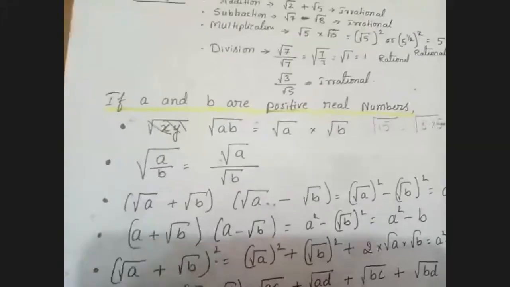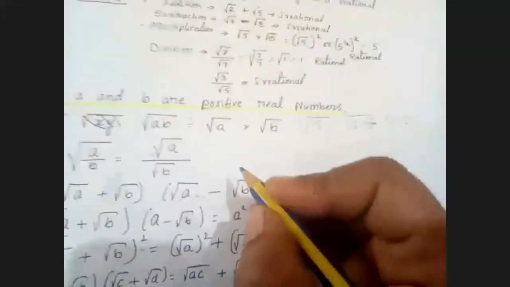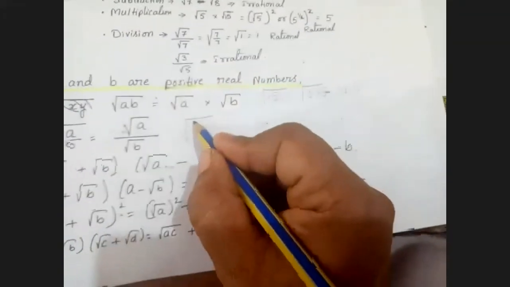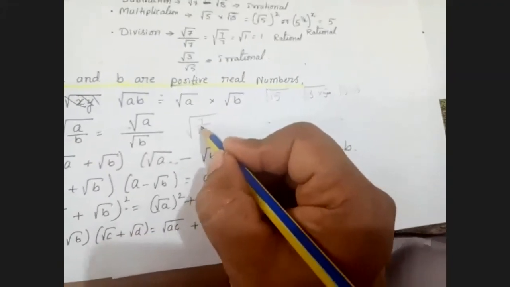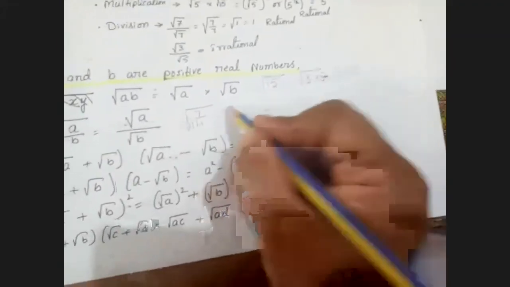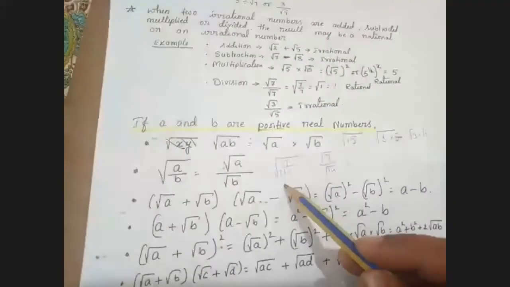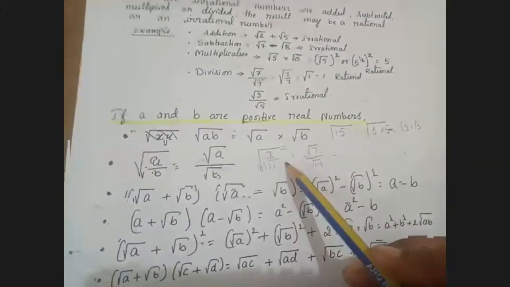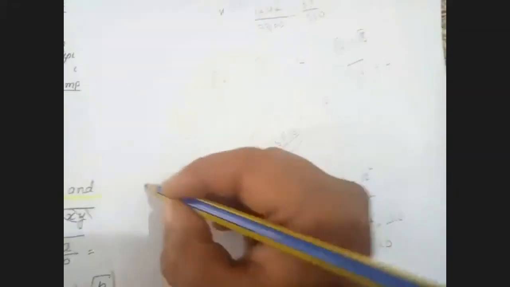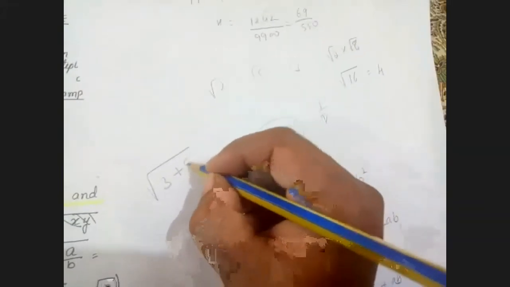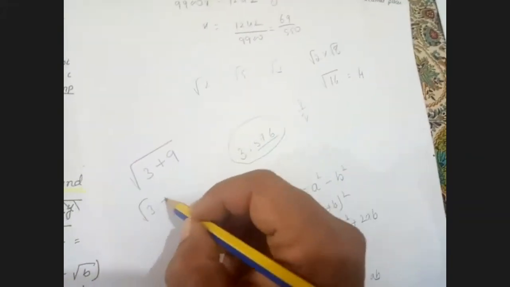Second one, same thing. Root a by b. If I take root a by b as root 7 by 14, I can take this as root 7 by root 14. Am I clear, children? Only in multiplication and division can we split the root like this, but not in addition and subtraction. Some children, if I take root 3 plus 9, will take root 3 plus root 9.